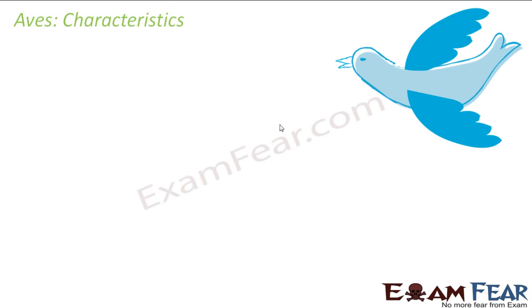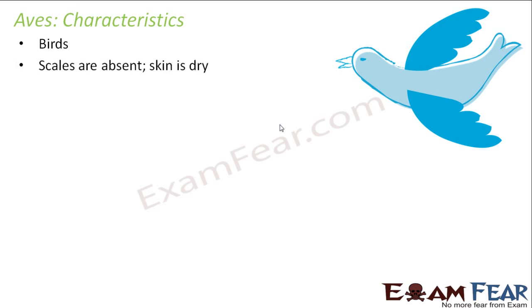Let us look at the next category, that is aves. So in aves, we are going to talk about the birds. So here if you see, the limbs are not present. Instead, they are present, but there are a modified form of it in the form of feathers. So scales are absent here and the skin is dry. This is unlike reptiles and amphibians. In both reptiles and amphibians, we saw that the skin was moist. So here the skin is dry.